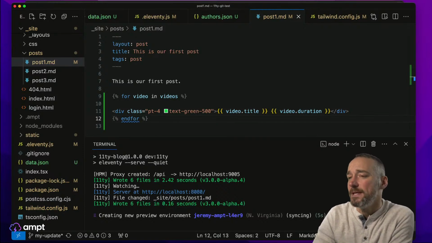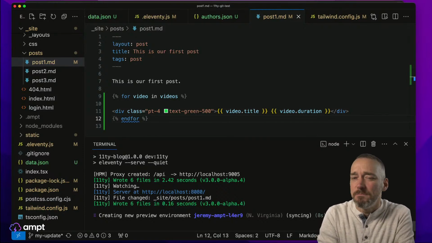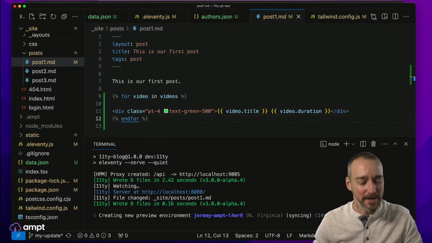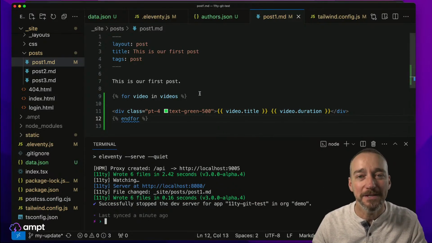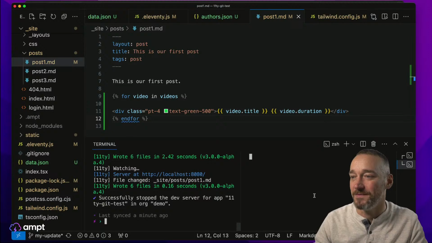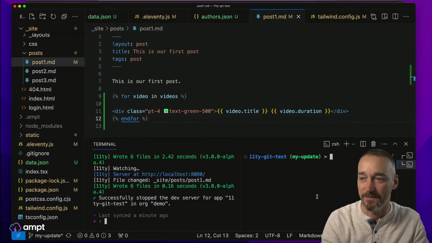Actually, we can merge directly into main to show you the other piece of it. If we run this now, this is going to create, you know what, I'm going to stop this only because I think it's going to take too long. We made a bunch of changes, let's put it that way. We know what we've done, right? So let's go ahead and merge this in because we're running out of time.